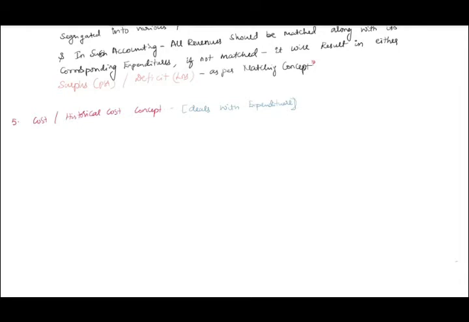Therefore, for Uday, in order to give a pen to pass a journal entry, I have to make him understand all those things. Then only I can give a pen to pass a journal entry. So if you are starting accounts, this and all you have to understand. First, the three assumptions you have to assume. One is business should run forever. Then accrual concept, that is in the preparation presentation.